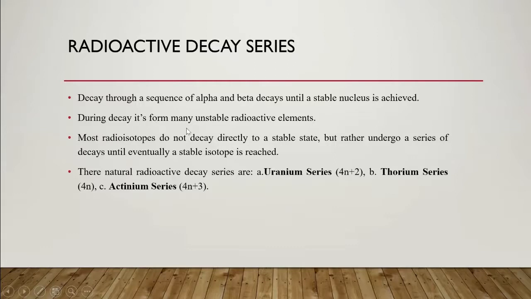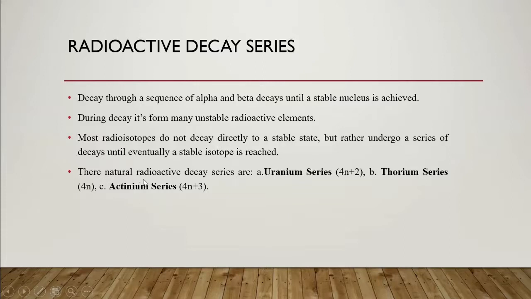During decay, very unstable radioactive elements are formed, so they go through a series. Most radioactive isotopes don't decay directly to a stable state, but rather undergo a series of decays until eventually a stable isotope is reached.